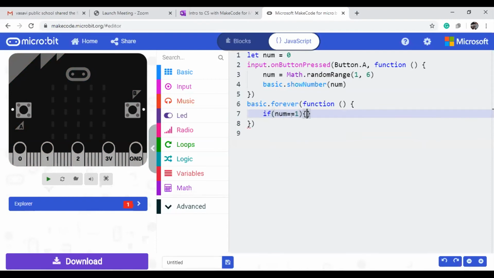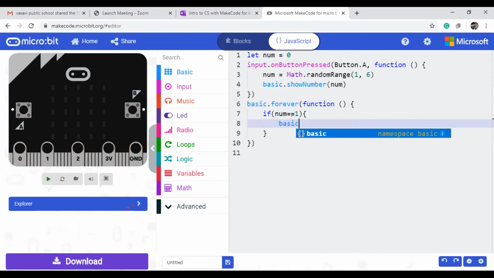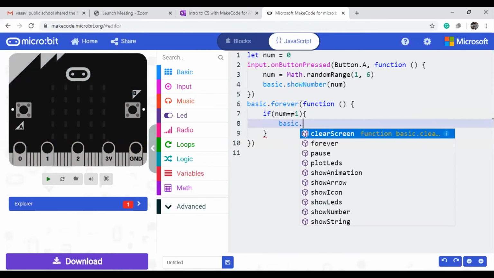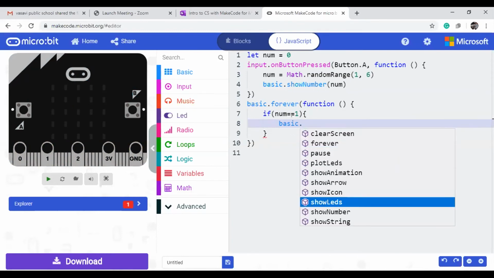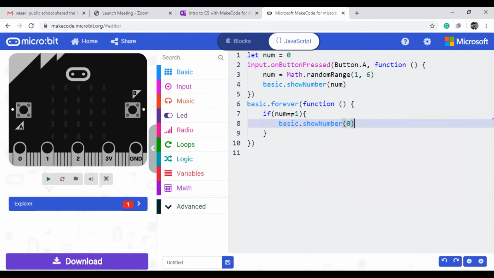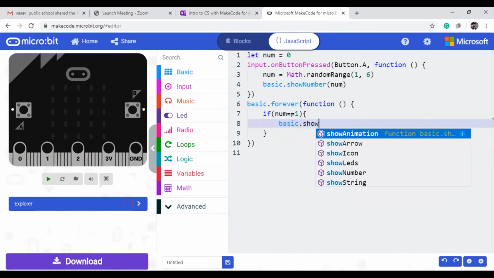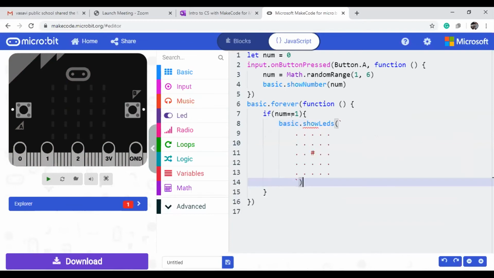What we need to do is display the value. Do you know how to display it in a graphical representation? If you want to display just a number, you can use Basic dot show number. You can display the one value, but I don't want it like that. I want a graphical representation. So Basic dot show LEDs, you can use it, instead of LED, you can use the directly one.